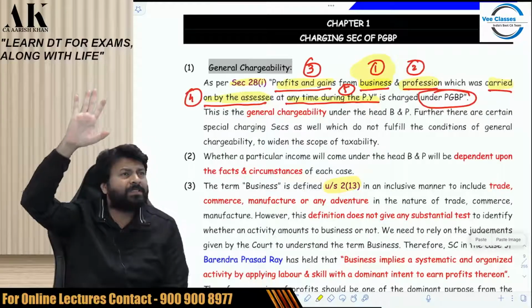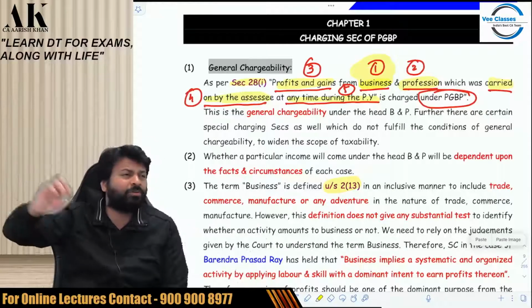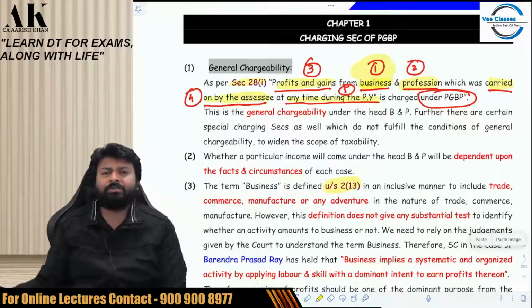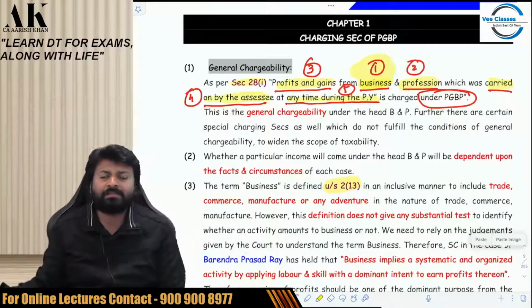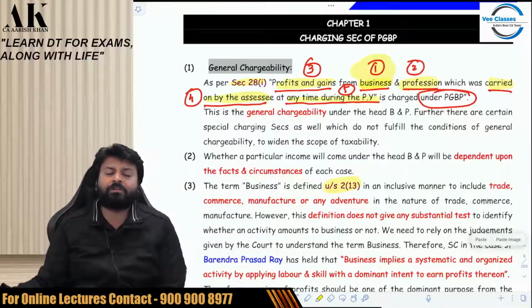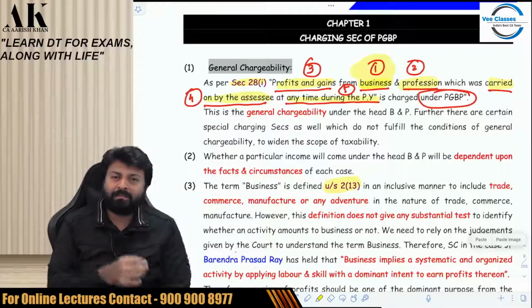Some court is saying business includes this, some other court is saying business includes this, Supreme Court is saying business includes this. There are thousands of definitions on what is business, what is not. We have picked one of them.